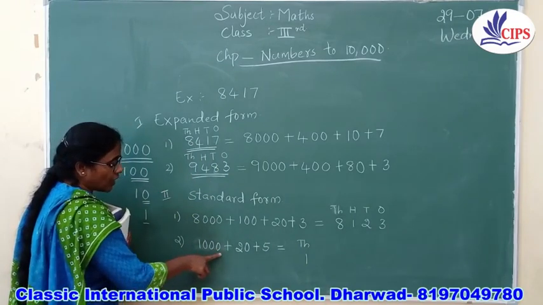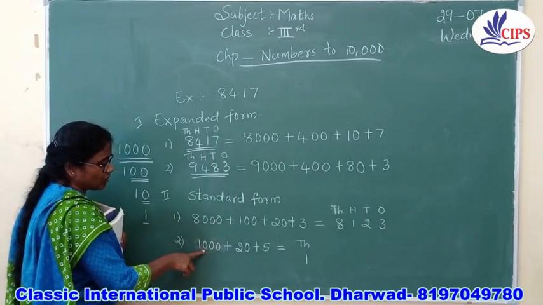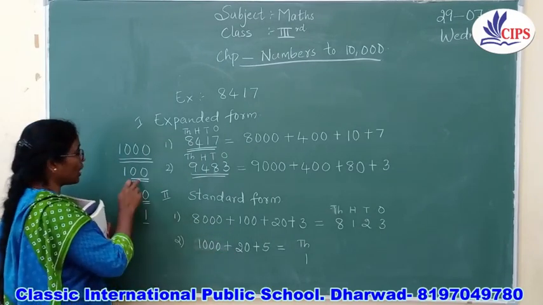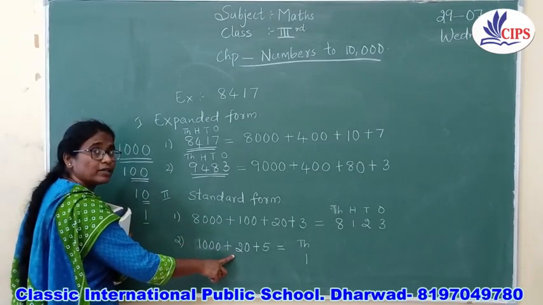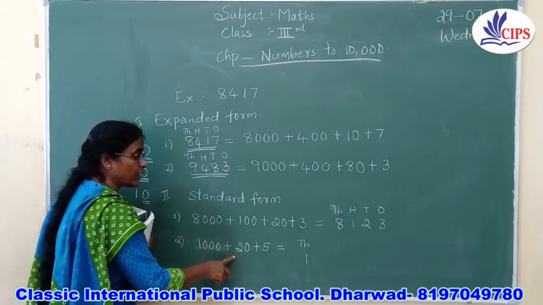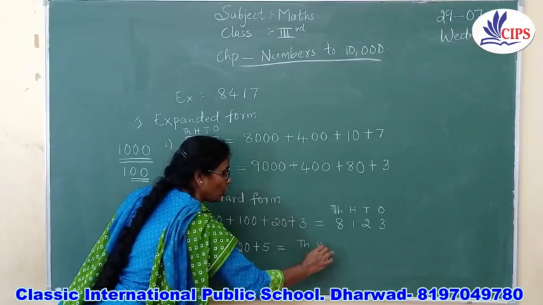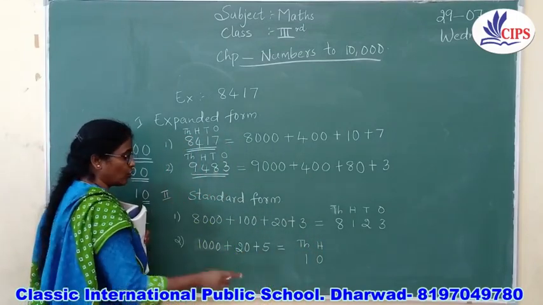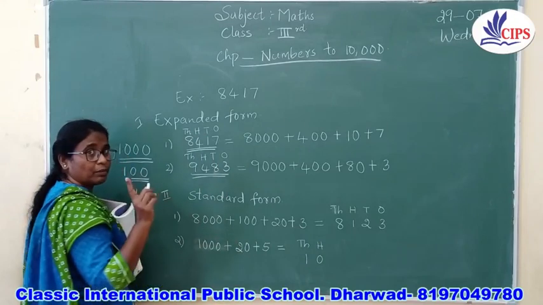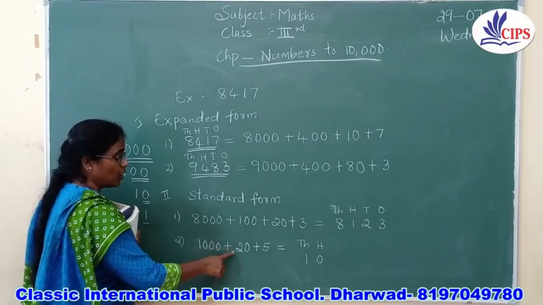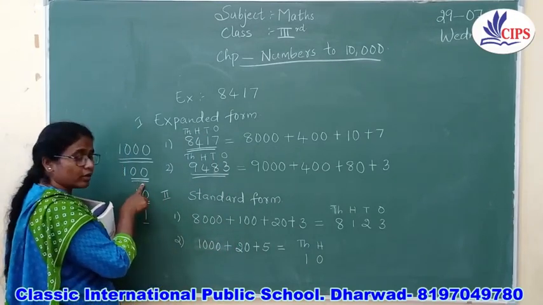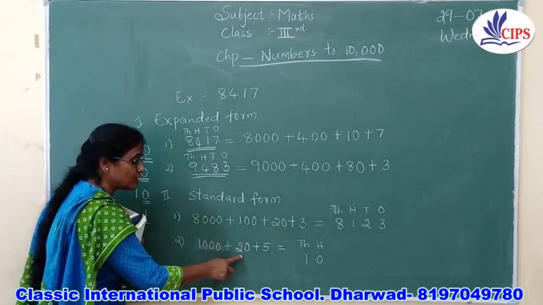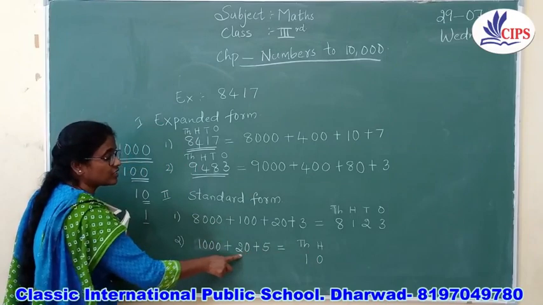Now after the thousands place, can you see 3 zeros? Yes or no? Now what about 2 zeros? What about the hundreds place? There is no hundreds place value over here, isn't it? So that is why in the hundreds place, you are not having any number, so you are going to put 0. Remember, whenever the hundreds place value is not there, you are definitely going to put a 0. Now let's do the next number. Which is this? It is 20.